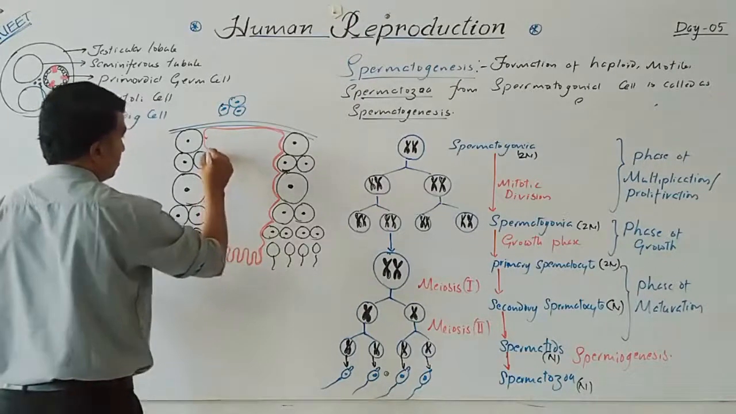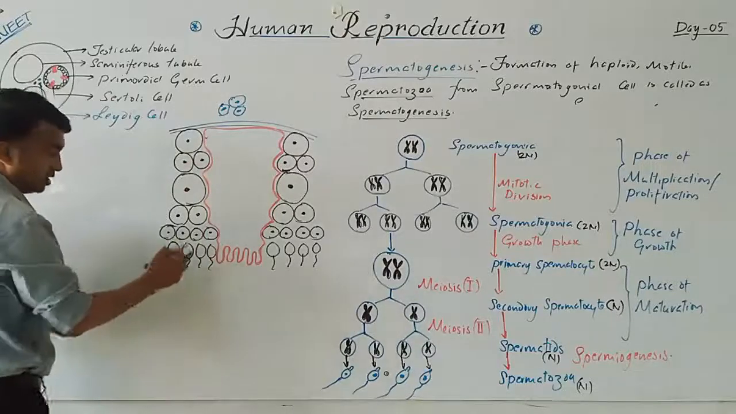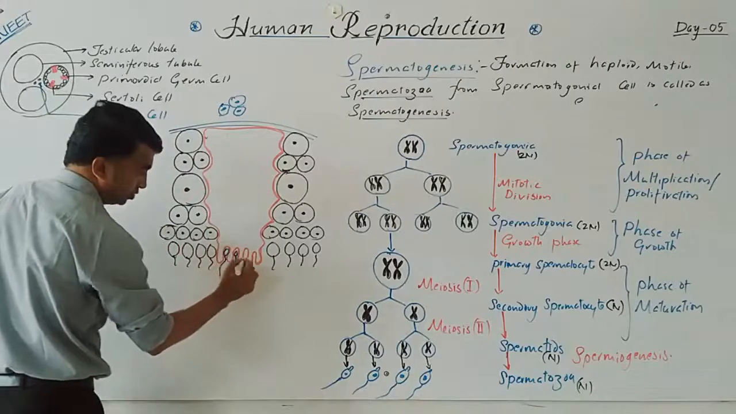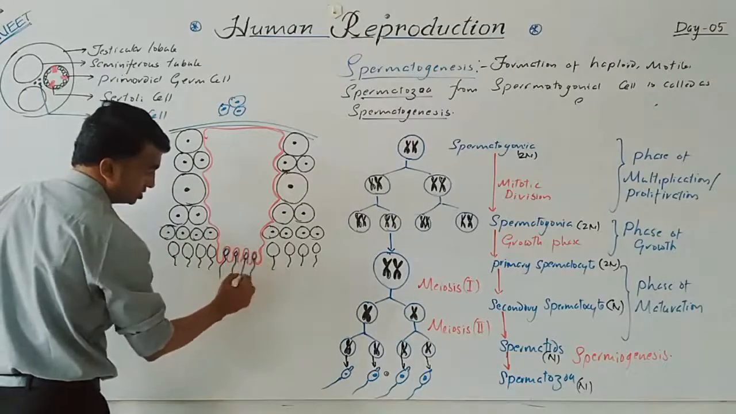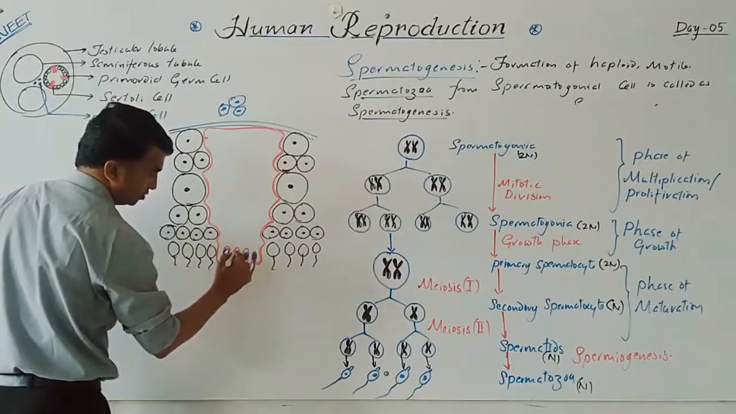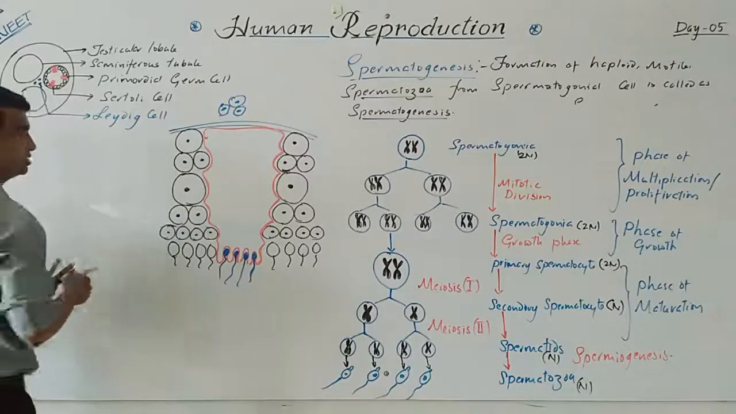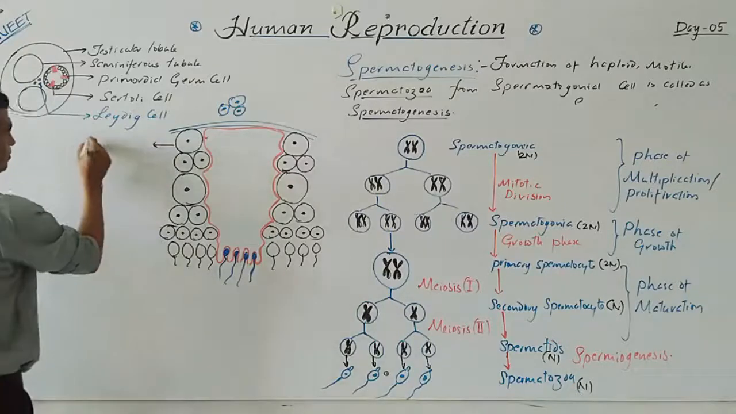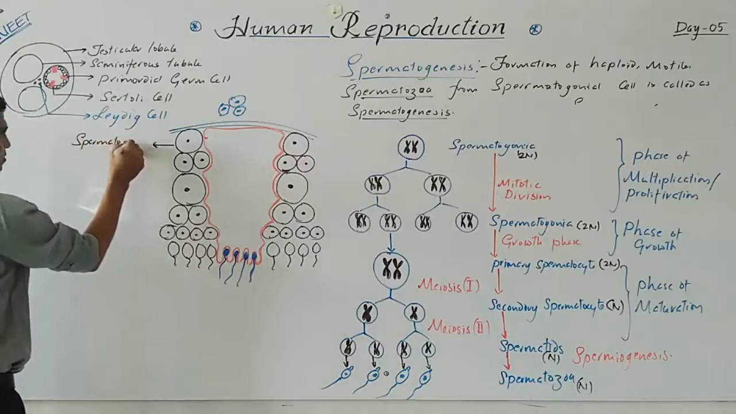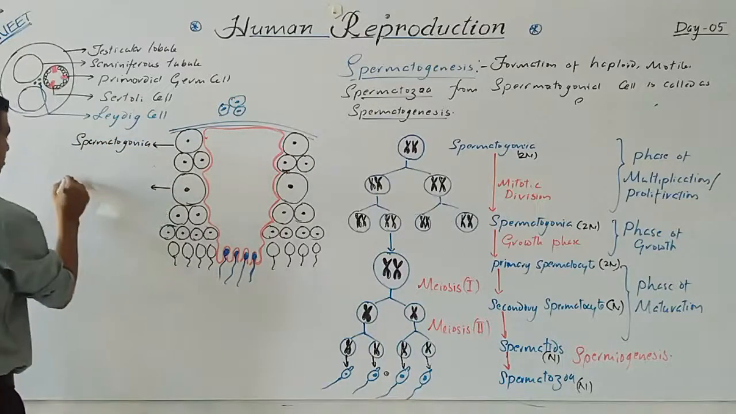Now, this complete process is the spermatogenesis. Now these immature spermatozoa turn into mature spermatozoa. These are the spermatozoa. So this is a spermatogonia.